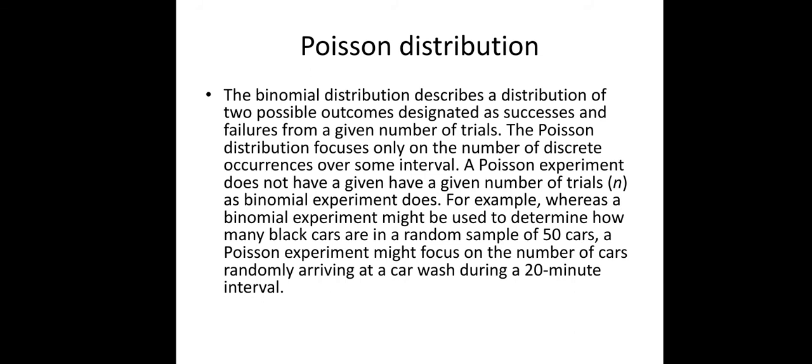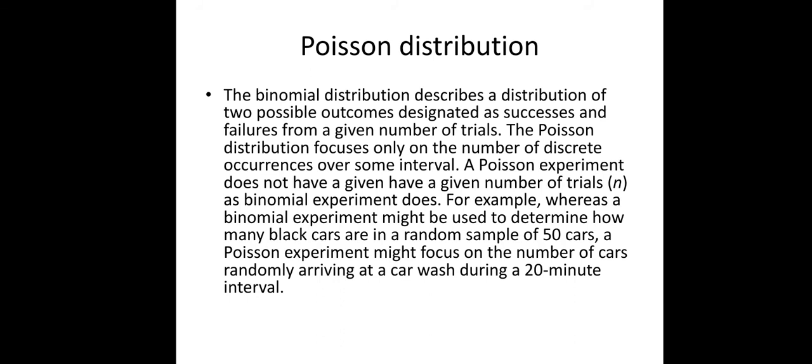Now suppose we use the binomial distribution, whether it is permutations or combinations, it has two possible outcomes, designated by successes and failures, and there is a number of trials. The Poisson distribution is the number of discrete occurrences over some interval.